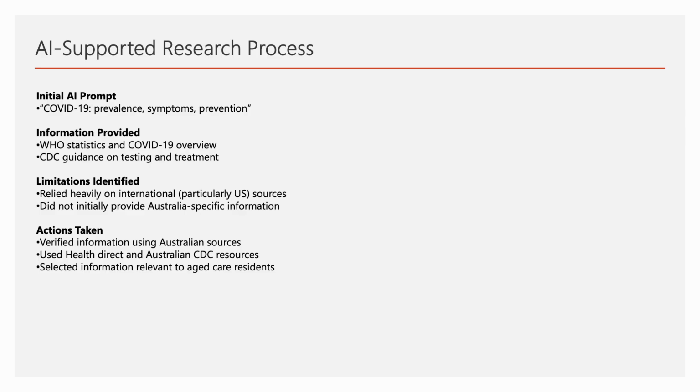After comparing the AI-generated information with my own research, I found that the information provided by ChatGPT was generally accurate and covered the key points I identified independently. However, it also included additional information that was not directly relevant to my infographic. This demonstrated that while generative AI can be a useful starting point for research, the information should be verified against reliable sources and adapted to suit the intended audience and context.